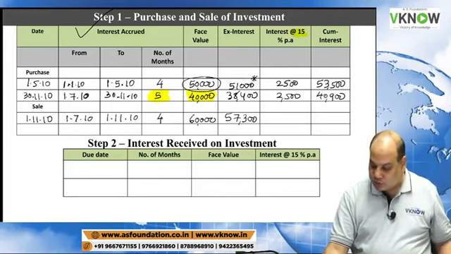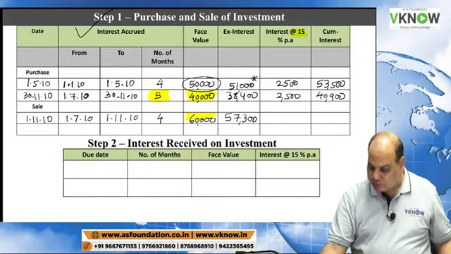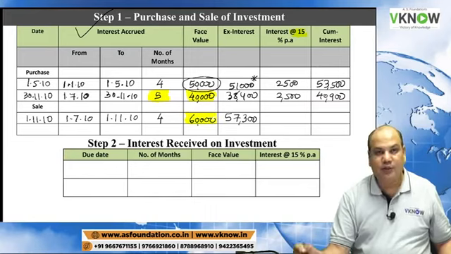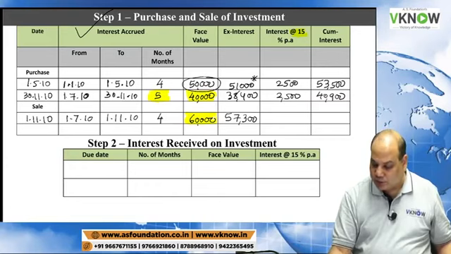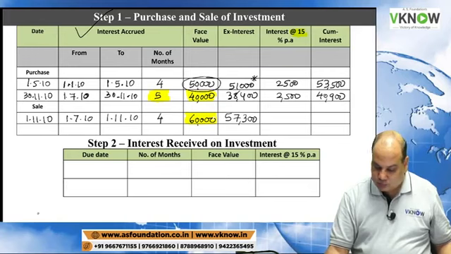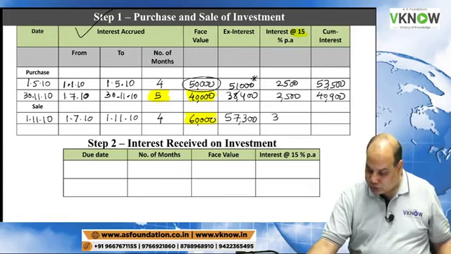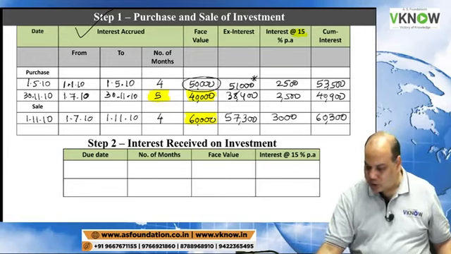So now you calculate 60,000 into 15% into 4 by 12. That comes to 3,000 rupees. Add 3,000, so that will be 60,300.